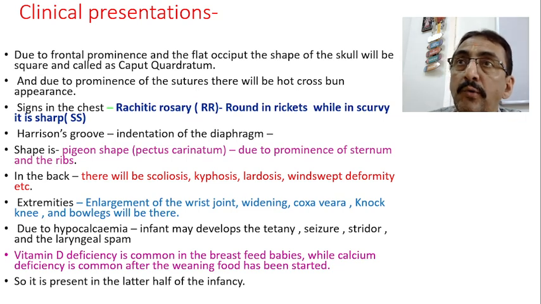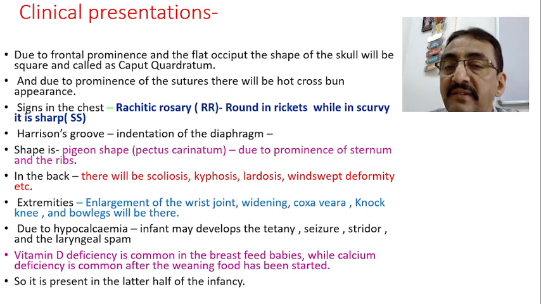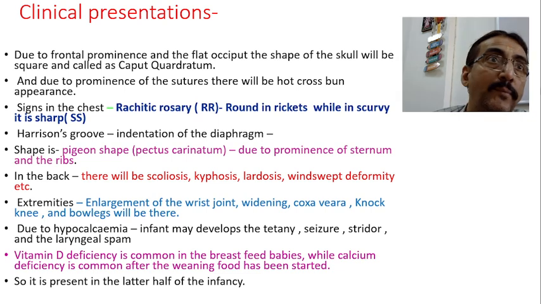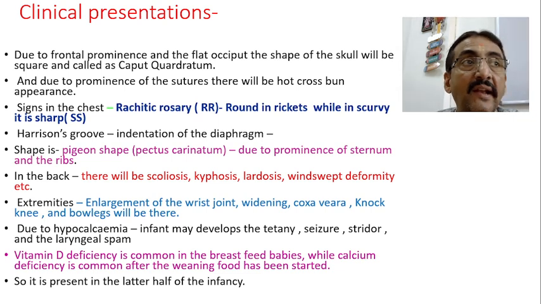Okay, so due to hypocalcemia, calcium deficiency is always there. Because calcium is less, that leads to hypocalcemic tetany. Therefore, even seizures may occur in a patient of rickets if the cause is a calcium metabolism problem.